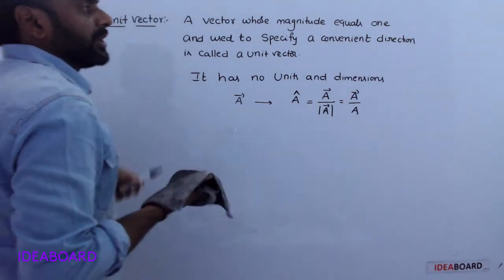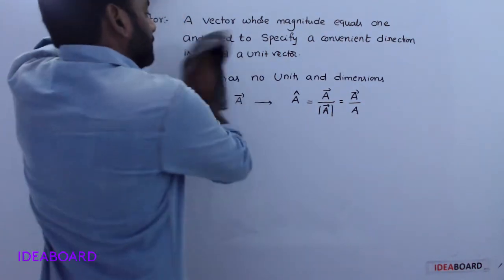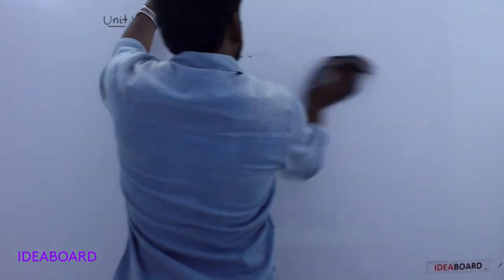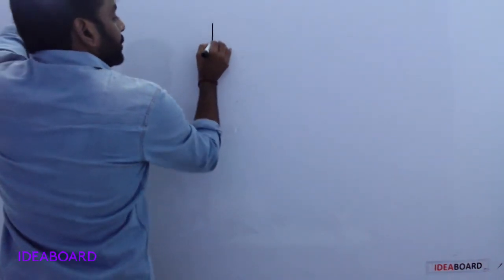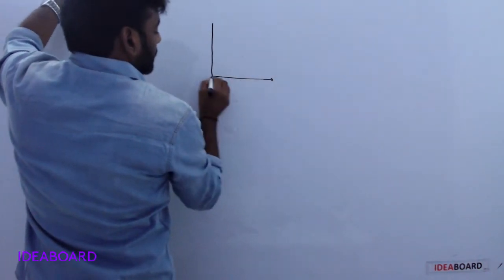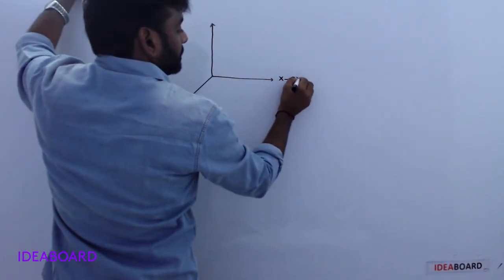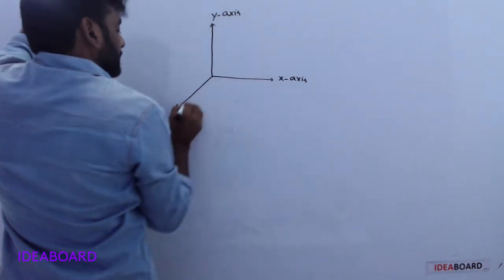By using unit vectors, how do we represent the Cartesian coordinate system? In the Cartesian coordinate system you know the x-axis, y-axis, z-axis.